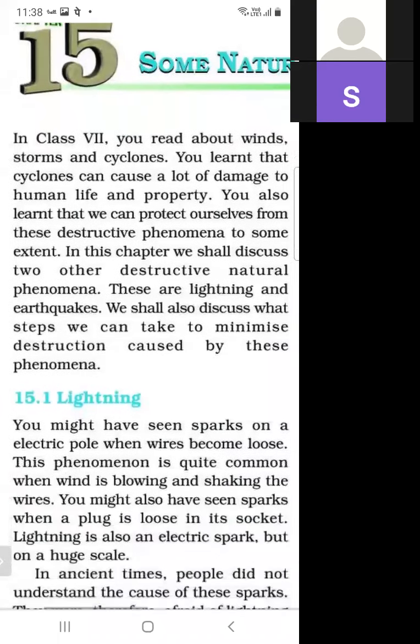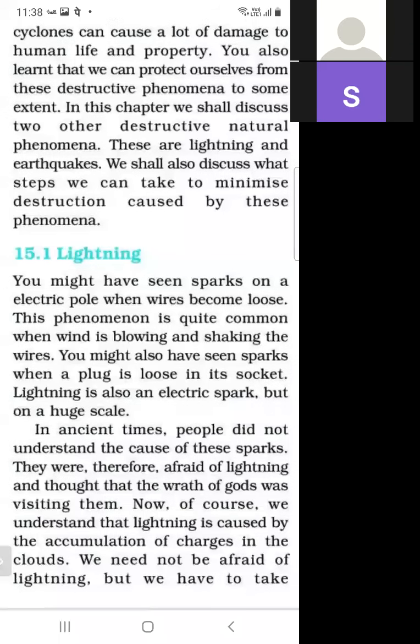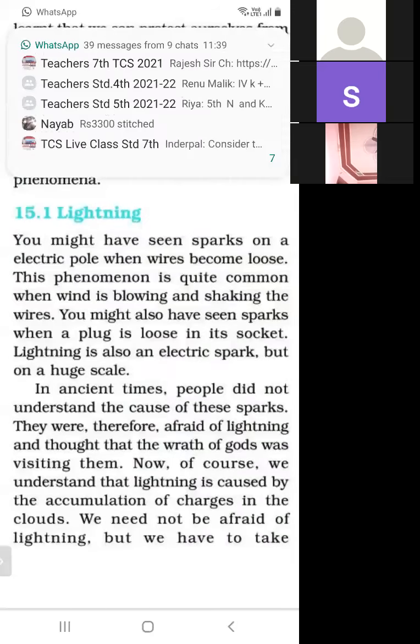So the first phenomenon is lightning. In this chapter, we will study what we mean by lightning, what is the reason for lightning, what are the steps to protect ourselves from lightning, and what are the myths about lightning. So the first topic is lightning.